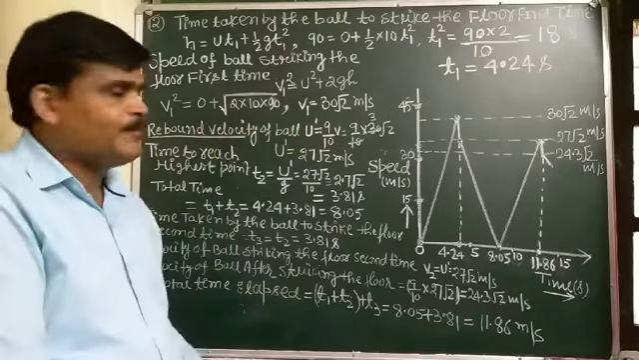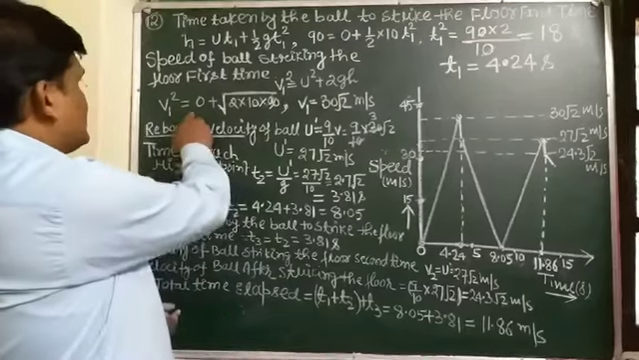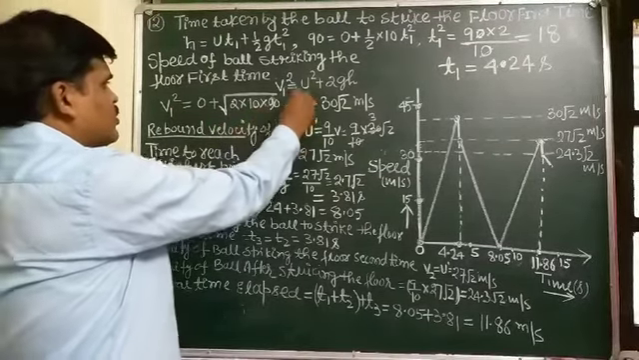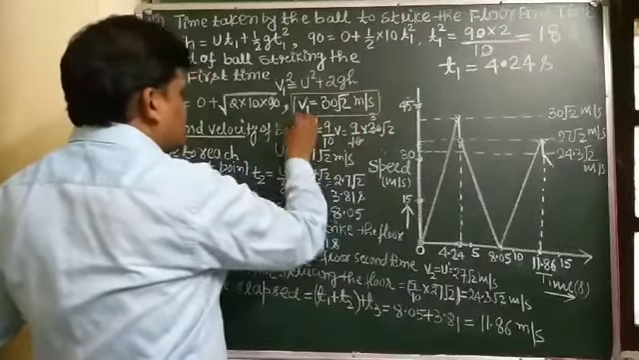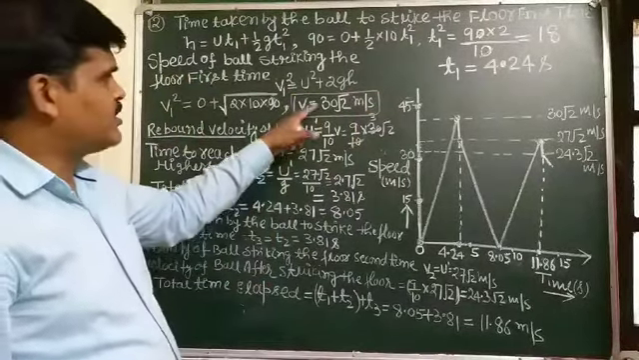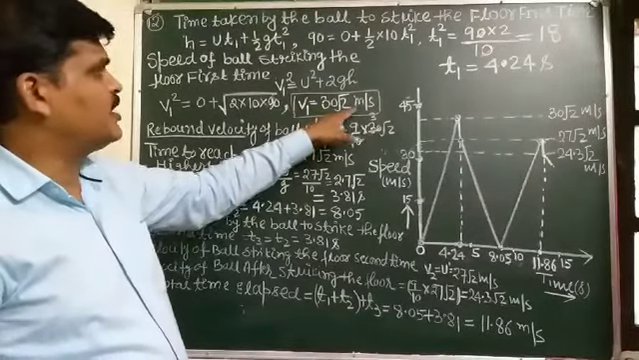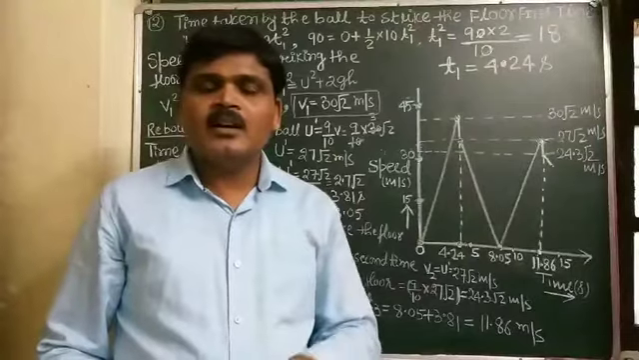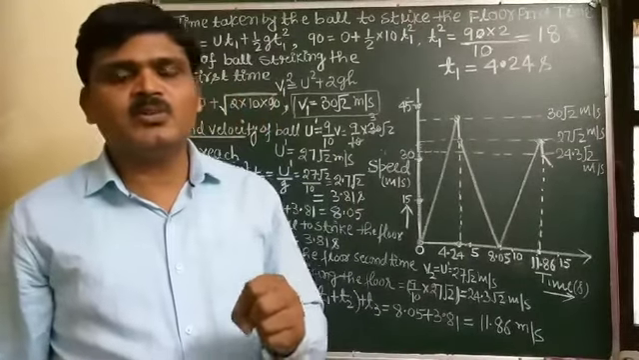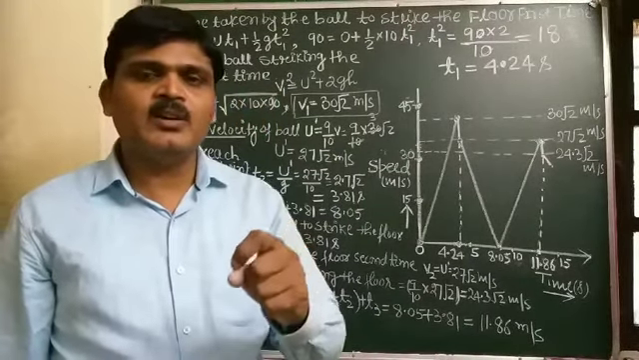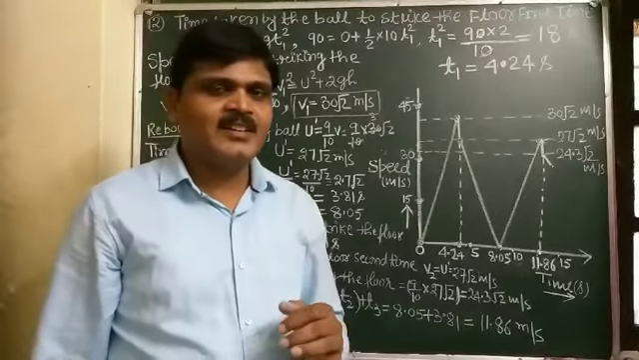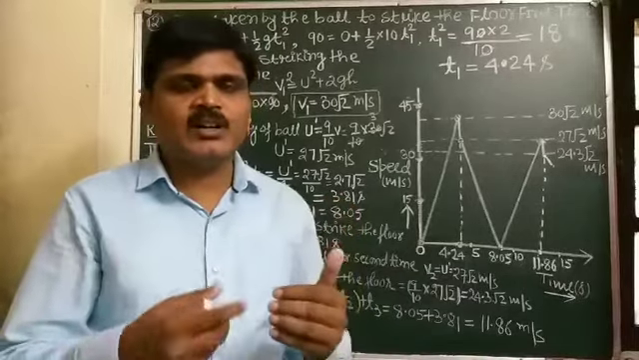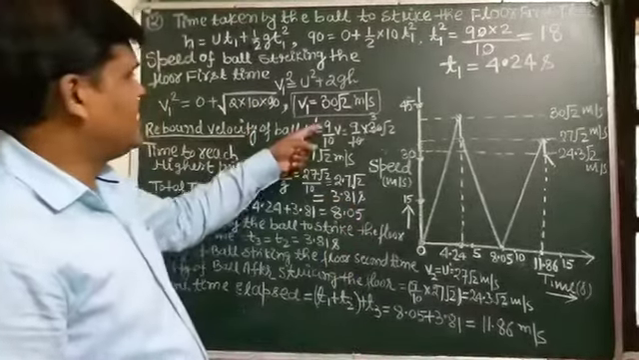So the velocity with which the ball strikes the ground is v1, which is 30 root 2 meter per second. And according to the question, at every collision the ball loses 1/10 of its speed. If 1/10 of the speed is lost, the remaining speed is 9/10 of v.